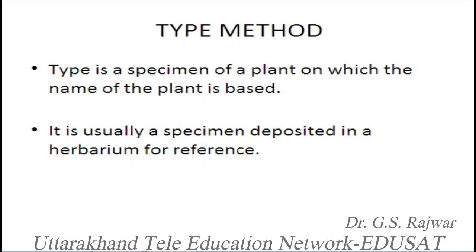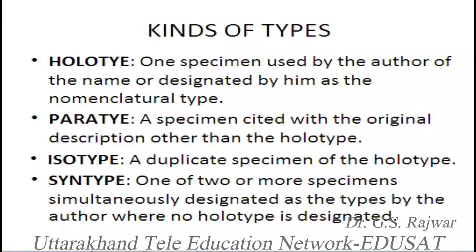So when an author names a particular species, he also designates a specimen and says this is the type of this particular species, and I have named this species on the basis of this specimen. This is deposited in a herbarium and is used for reference. They are always deposited in some herbarium of the world, and they are used as reference for naming, for checking the names, and for reference by other workers.